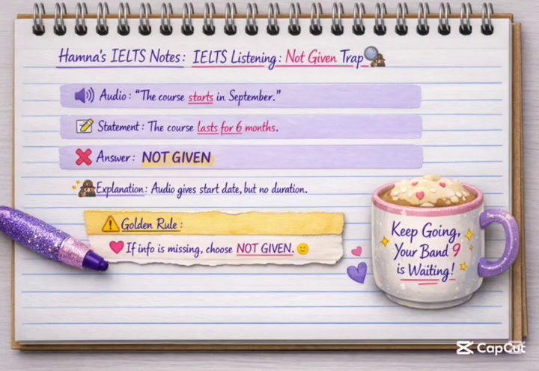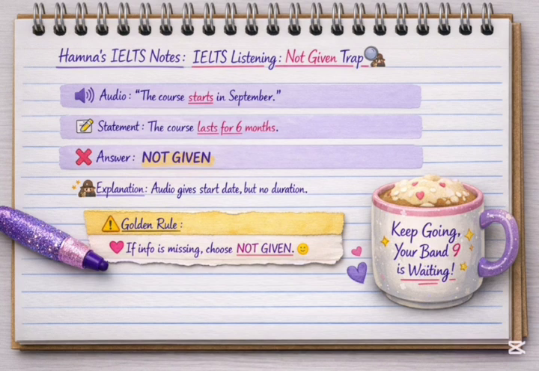The most common trap is the not given trap. The audio says the course starts in September. Statement: the course lasts for 6 months. The answer is not given. You have to give the answer in true, false, or not given. Here the answer is not given because the audio gives a start date, no duration.